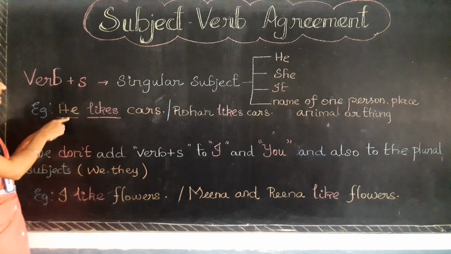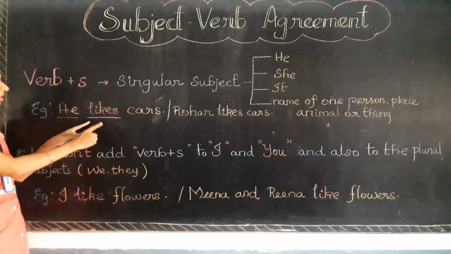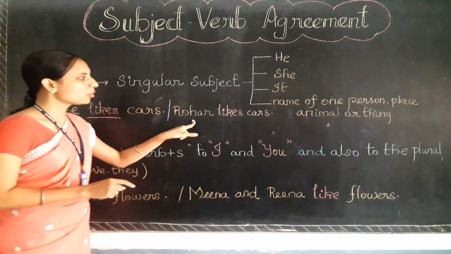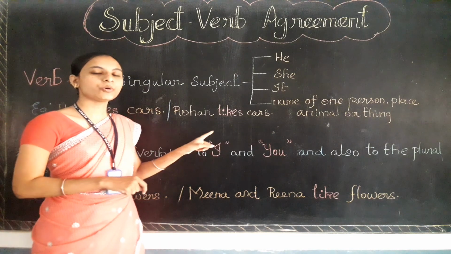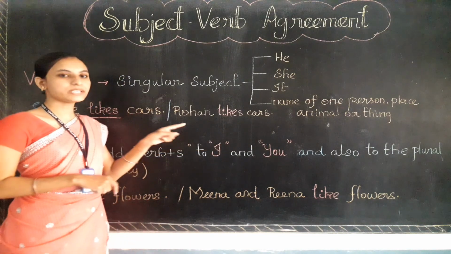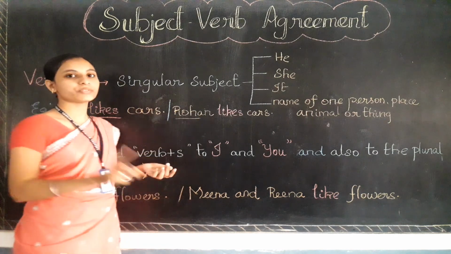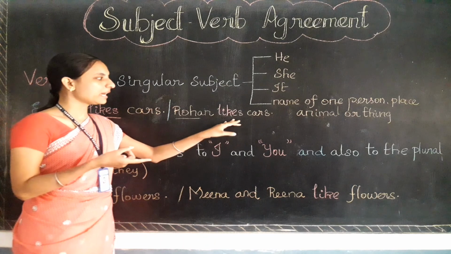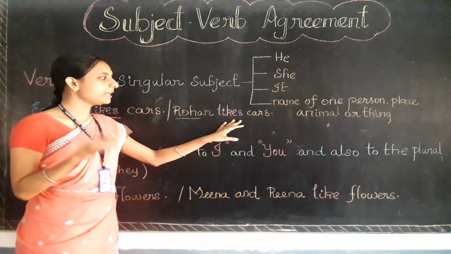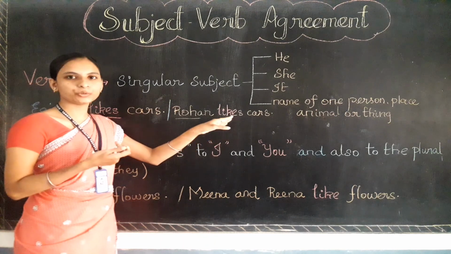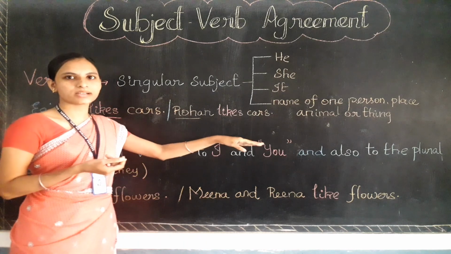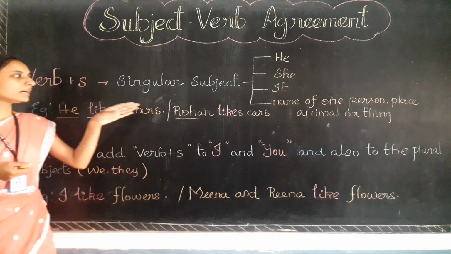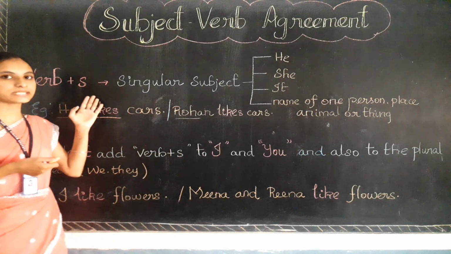That is, if the subject is singular, the verb should come with the 's' only. Okay. One more example. Rohan likes cars. Here the subject is Rohan. Rohan refers to one boy. Rohan likes. Here the verb is like. It has come with the letter 's' only. The 's' is added to the verb, that is, likes cars. Rohan likes cars is one more example for this verb plus 's' agreement.